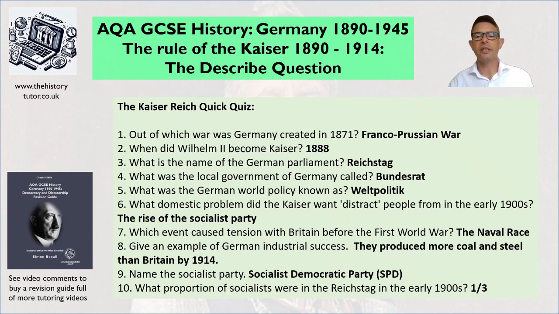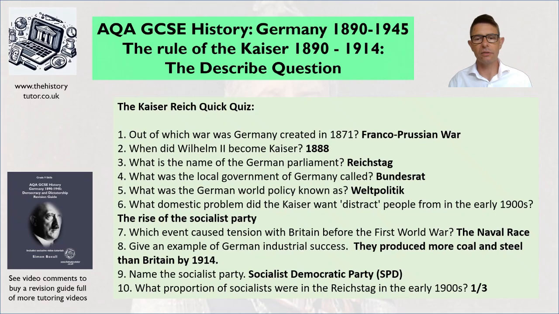What domestic problem did the Kaiser want to distract people from in the early 1900s? So this was in particular the rise of socialism and the demands of the workers. So Germany was a heavily industrialized nation. It had lots of factories and a huge working class. And in the Reichstag, the Socialist Party was one of the largest blocs within the Reichstag, put a lot of pressure on the Kaiser for workers' reforms.